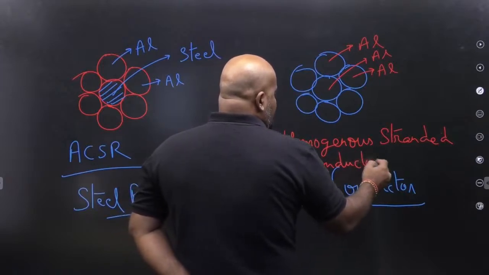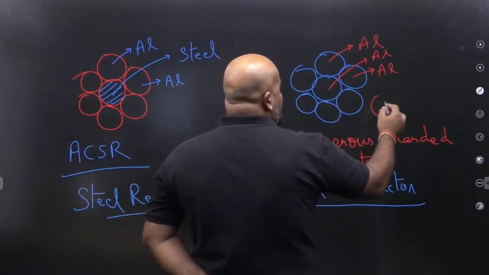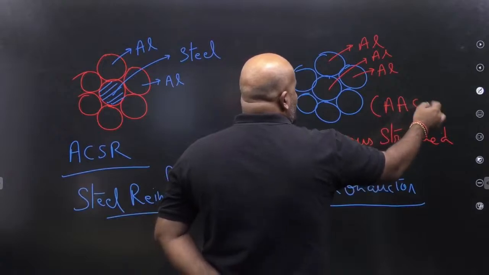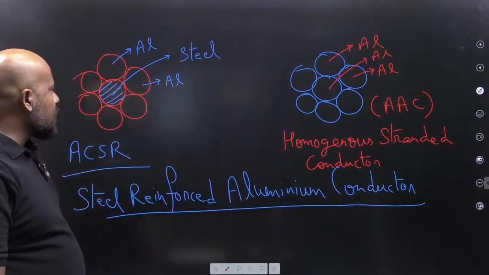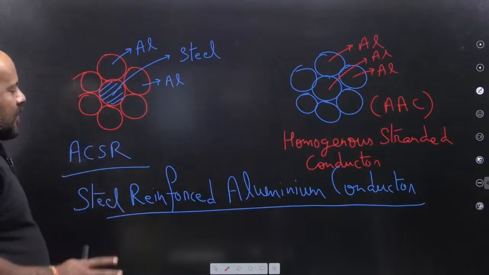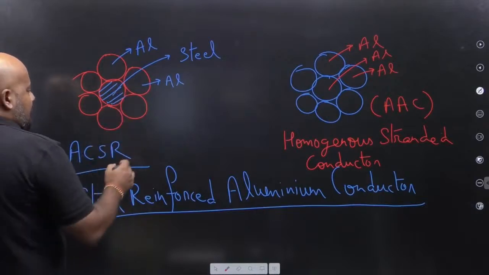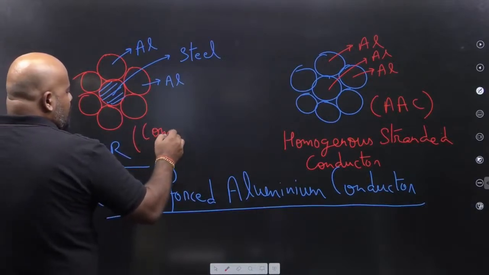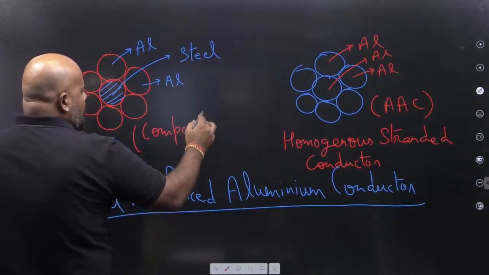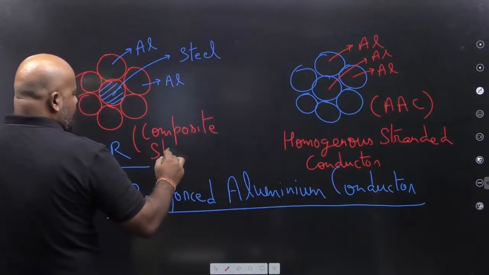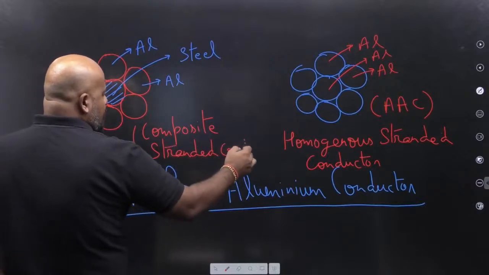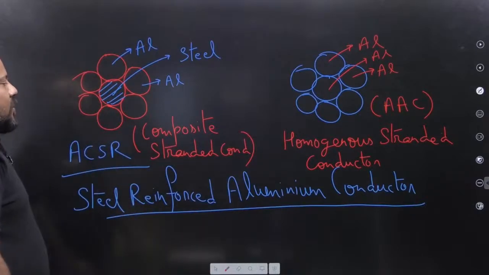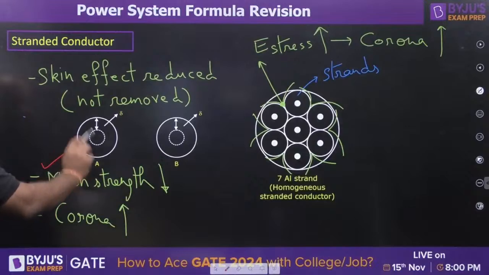And if all the strands are of aluminium, we call it an all aluminium conductor, AAC. Is it clear? And this ACSR is called a composite stranded conductor.